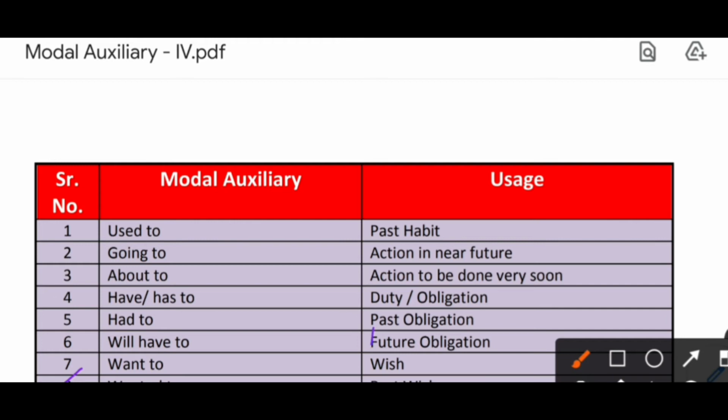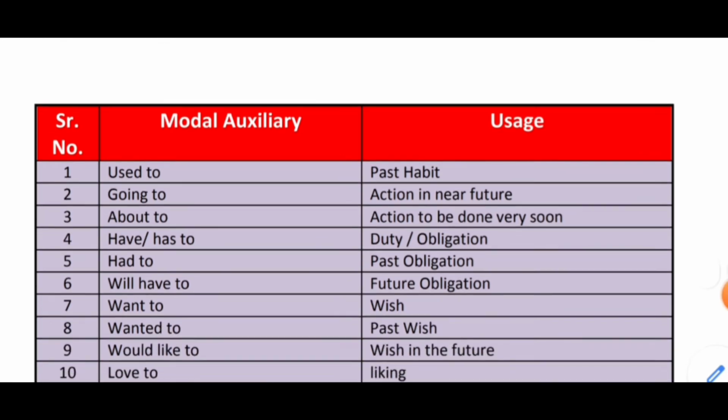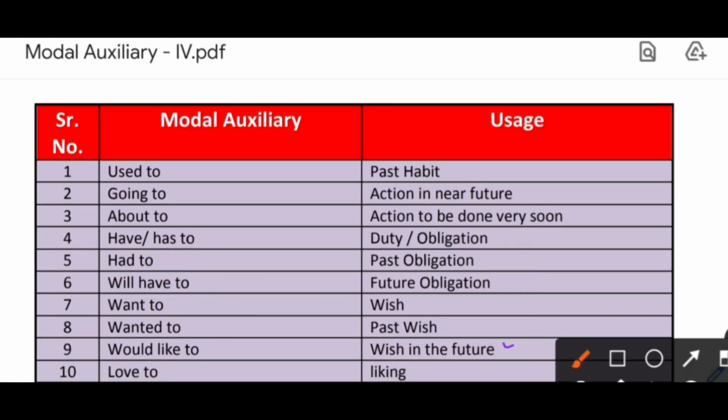Okay, now next one is would like to. When there is a wish in the future, that means in the future what would you like to be, to do, in that way you can use would like to.